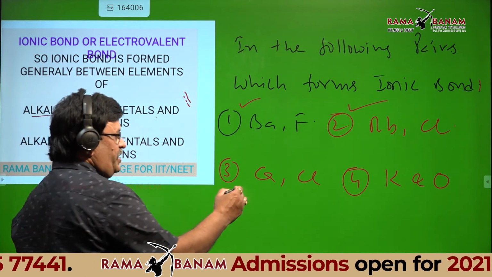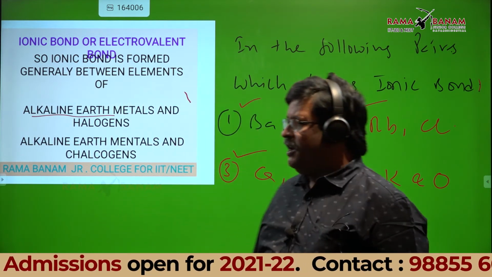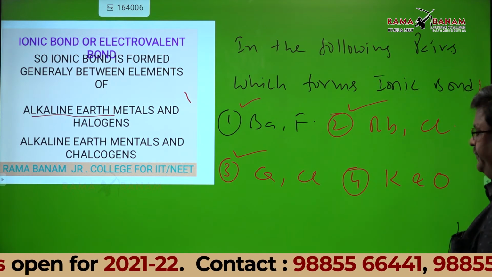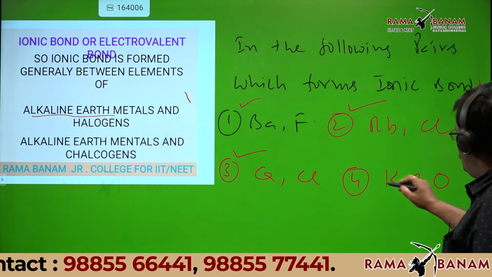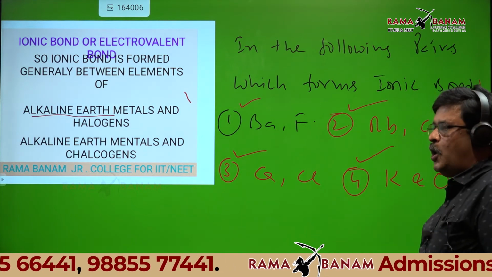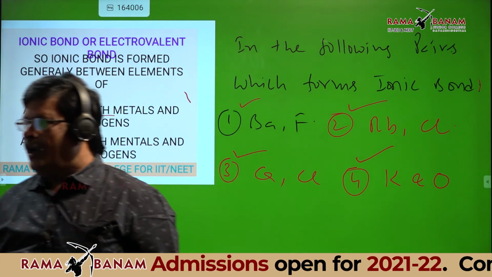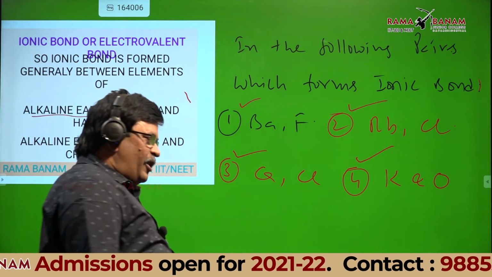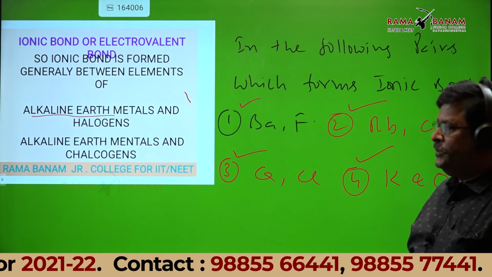Calcium is alkaline earth metal, chlorine is halogen. This is always ionic. Potassium is alkali metal, oxygen is chalcogen. So this is also ionic. So which is the correct answer? All four are correct. Is it okay, students?